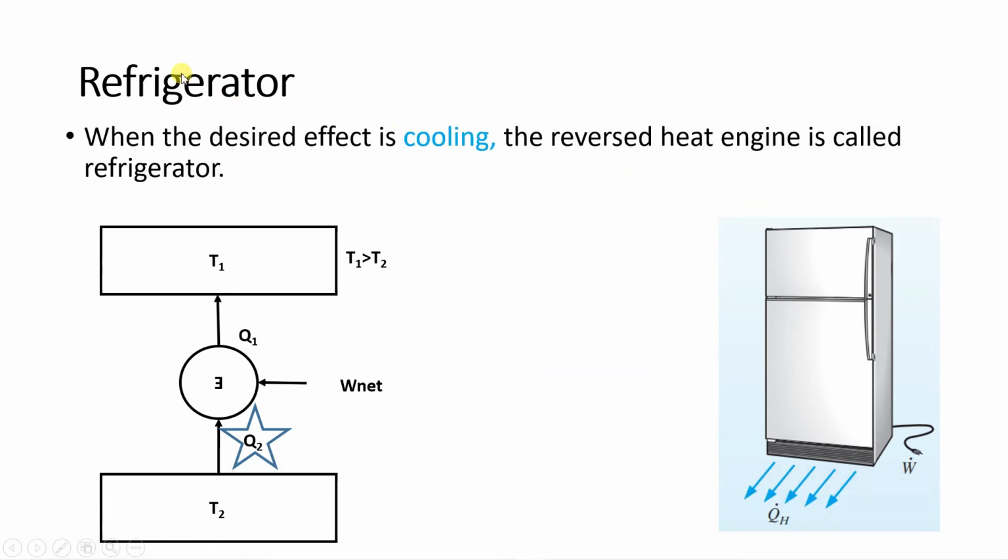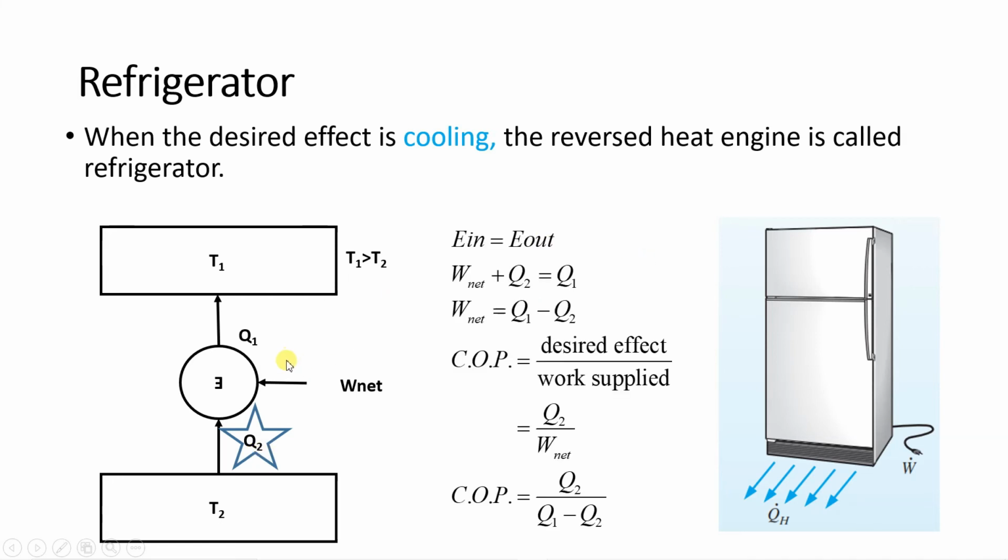We'll see what is the definition of refrigerator. So when the desired effect is cooling, the reversed heat engine is called refrigerator. So when you want cooling effect, that device is known as either refrigerator or air conditioner. In that case, we are interested with this Q2.